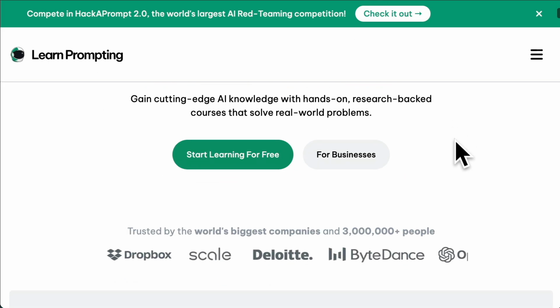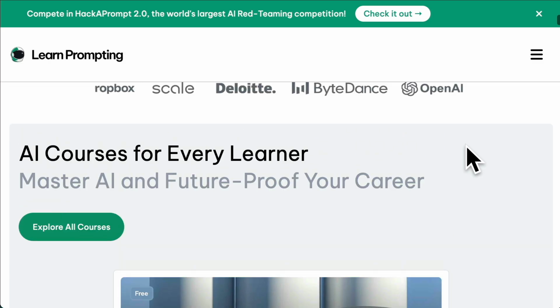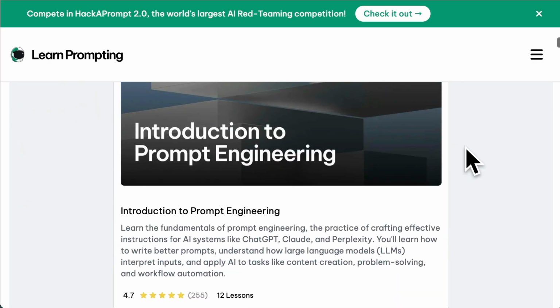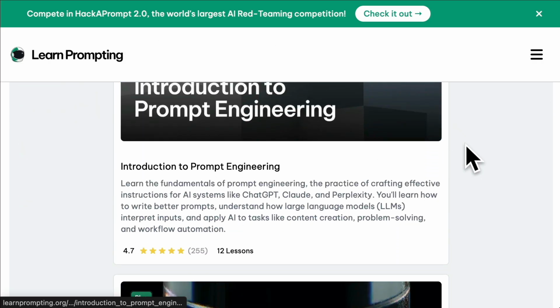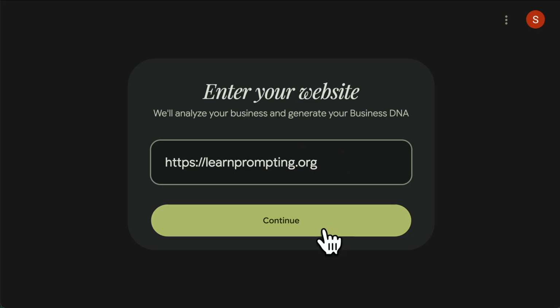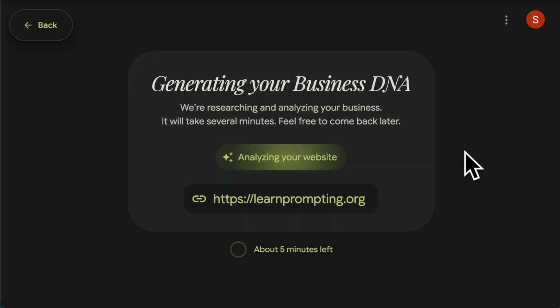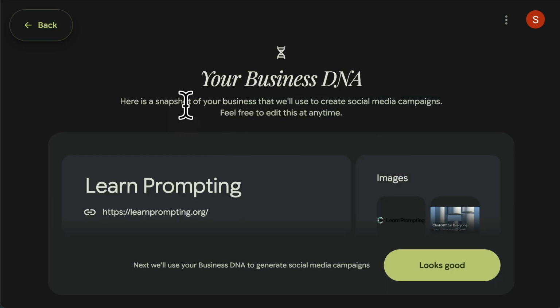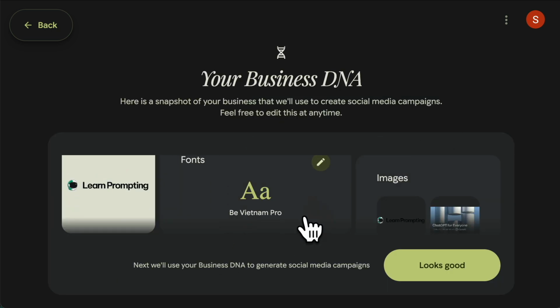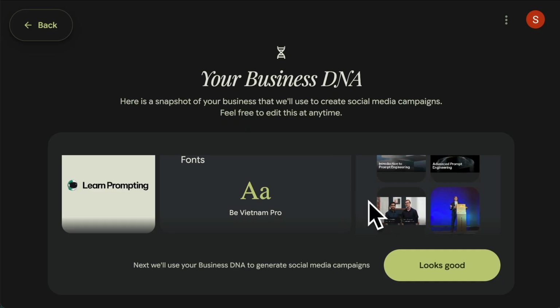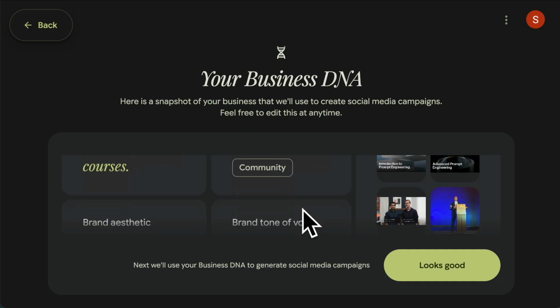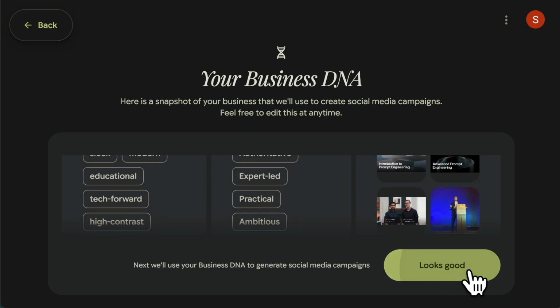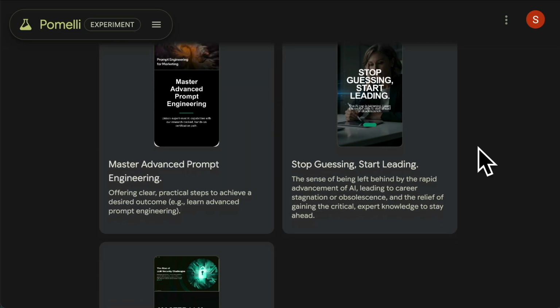It's called Learn Prompting. Reasonably boring website, but just to show you how powerful it can be, even for something like this. So I'm basically going to copy and paste this website. So I've popped that in here, click continue, and then it usually takes about 5 minutes to analyze everything. So once it's done with the analysis, it gives you a little snapshot here where you can see it's got different fonts. You can change these. It's got some of the images, but I would say for the first time, don't do anything different. Just click looks good.